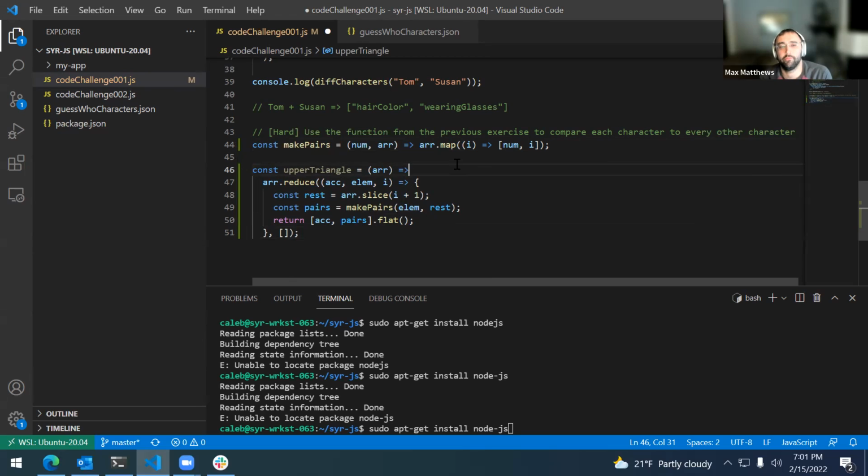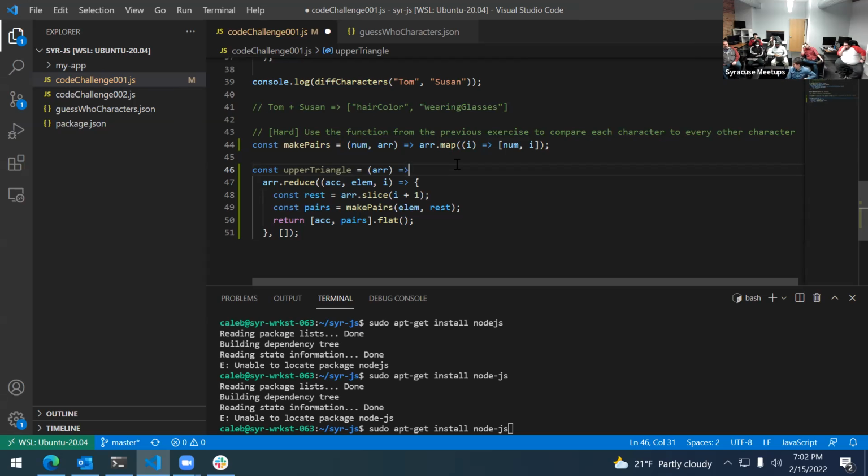Is everyone familiar with the difference between reduce and map? Probably not everybody. No, okay. I'm not familiar with reduce. I think I know that. Yeah, map and filter are relatively straightforward. Map is transforming each thing in the array, and you'll always get back an array of the same length.